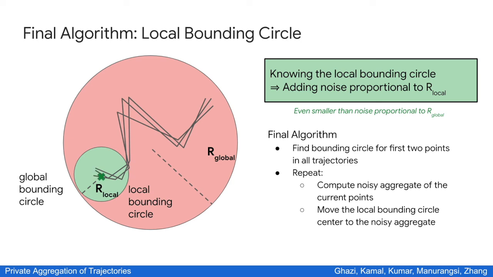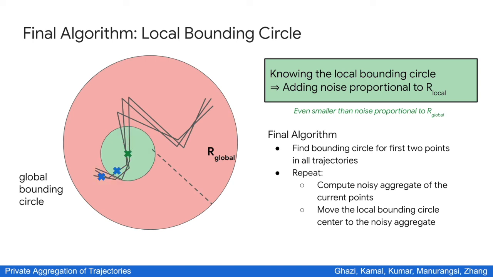So let's see this algorithm in action. Suppose that we take the noisy average of the first 3 points, and this is our center for the local bounding box. Next, we want to average the next 3 points. So we use this local bounding box and then we compute the noisy average. Suppose that this is the new noisy average. We then move the local bounding box to this noisy average, and then we compute the average of the next 3 points, and then we move this along.